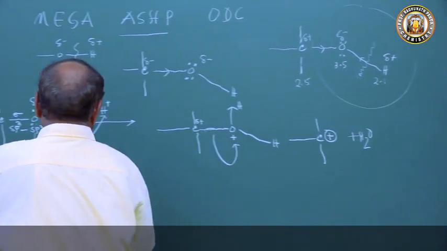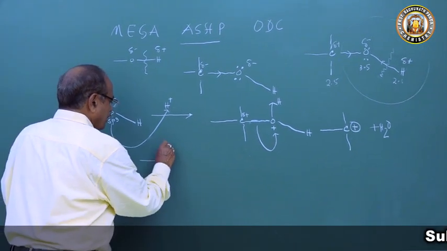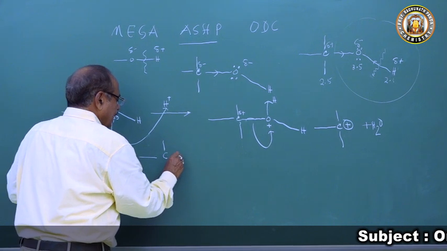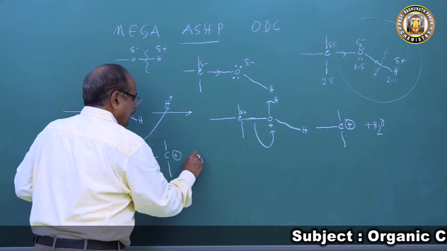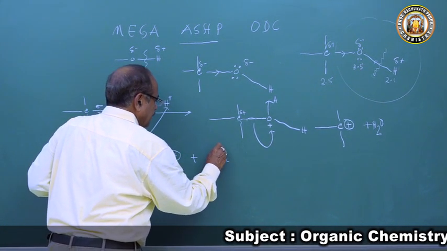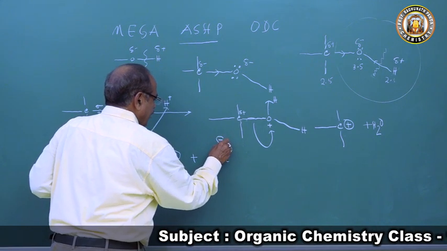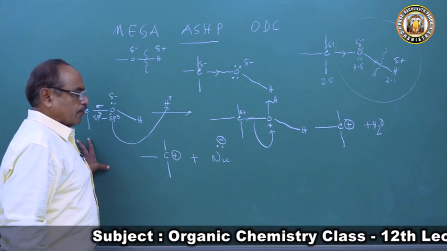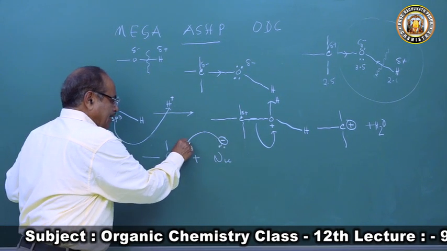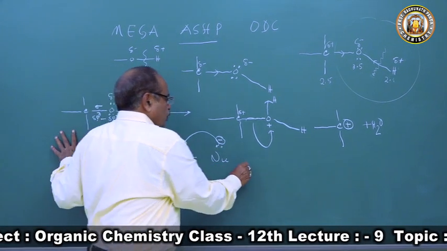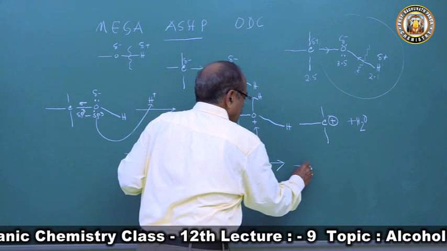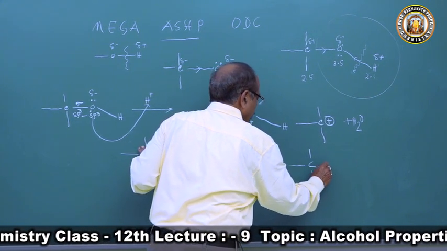This carbonium ion of the alcohol is then attacked by a nucleophile, meaning any negative charge with a pair of electrons. This nucleophilic attack takes place upon the carbon atom to form a substituted product.